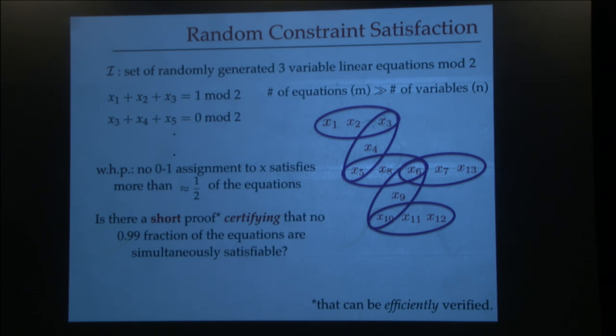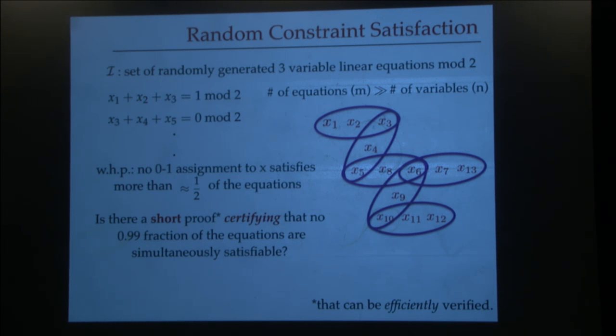Okay? Similar to the previous setting of random graphs, you can show that if the number of equations that I generate, m, is much larger than the number of variables, then no 0, 1 assignment to the variables x satisfies more than half a fraction of the equations. Okay? And half is somewhat rough, and it depends on the relationship between m and n, but it's close to half. And again, I can ask a similar question. This is going to be true for most instances that I construct in this way. I can ask, is there a short proof which can be verified using an efficient procedure to convince itself that, for example, no 0.99 fraction of the equations in my instance are simultaneously satisfiable via any assignment?